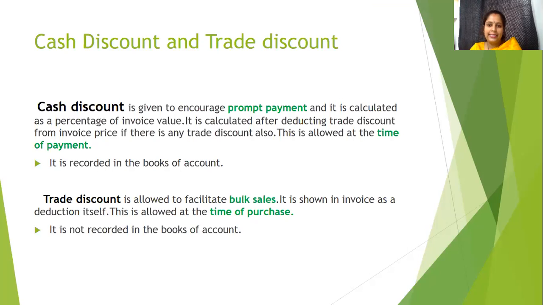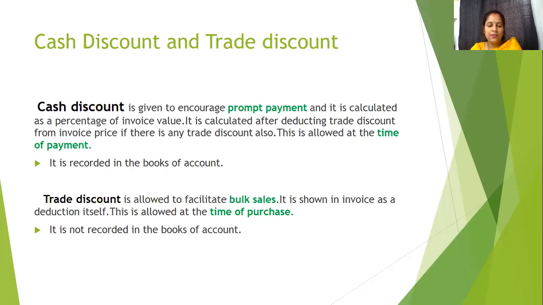Suppose I deal in selling of mobile phones, and I have a supplier from whom I purchase a total of 100 mobile sets, and I need to pay him 1 lakh. But he allows me 20,000 trade discount for buying 100 sets at a time. Now I need to pay him only 80,000 for 100 sets of mobile phones. Since I am buying in bulk, he's allowing me a certain amount of discount, and that discount is known as trade discount.